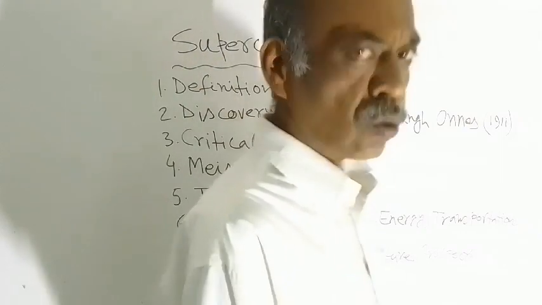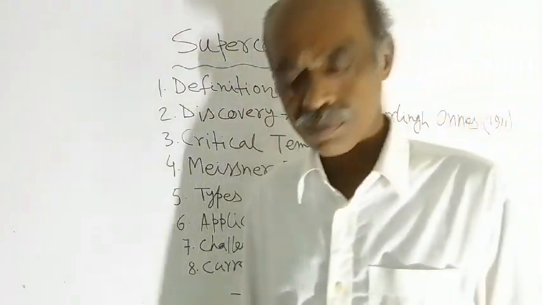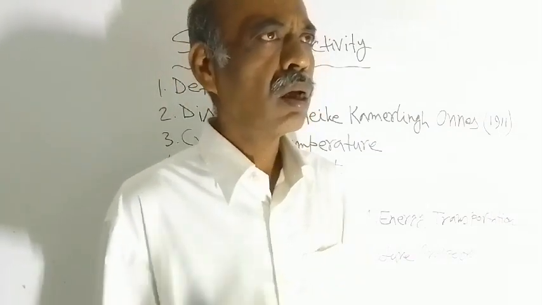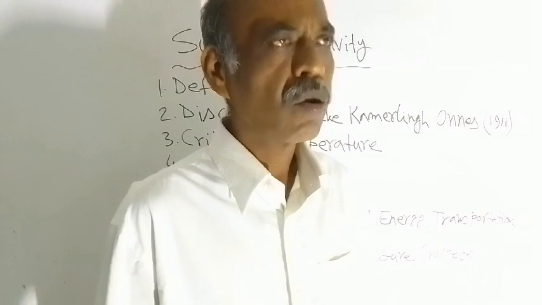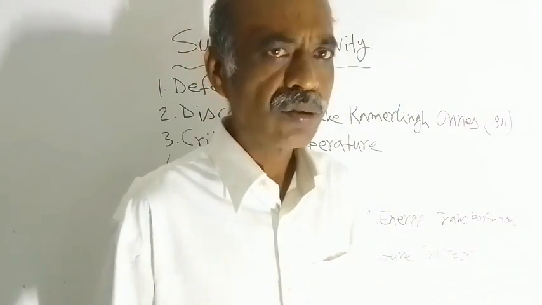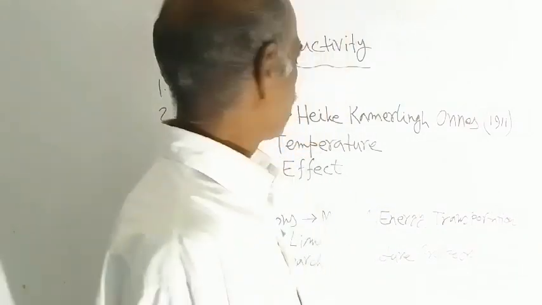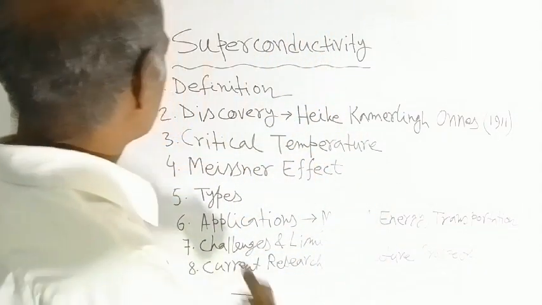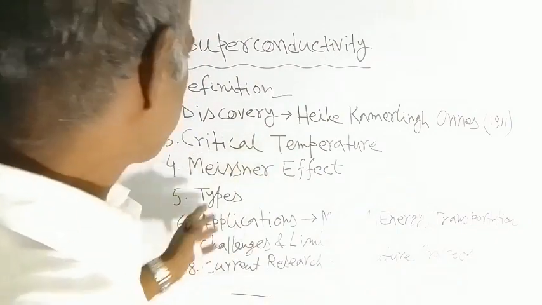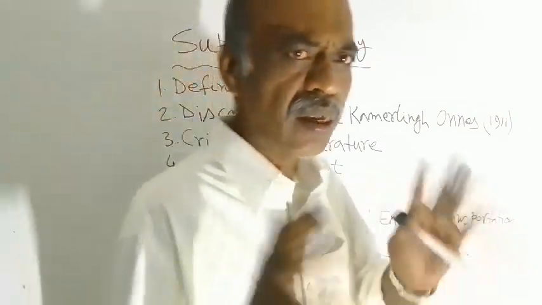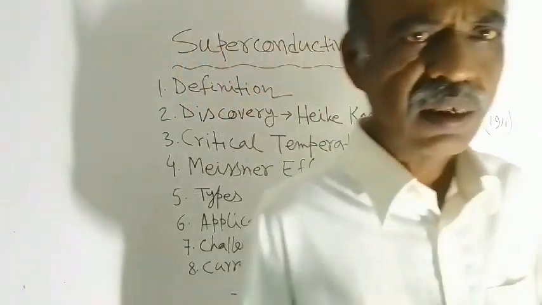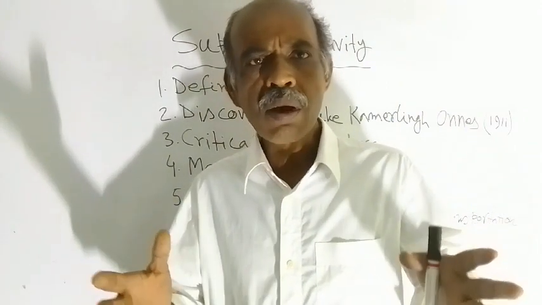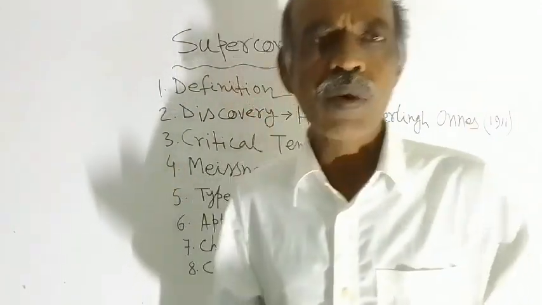Today's topic is superconductivity. This is a chapter from electric current, or better to say, current electricity. These are the points to be discussed in this video lecture: definition, discovery, critical temperature, Meissner effect, etc. So many points to be discussed in this video. What are we talking about? We are talking about superconductivity.